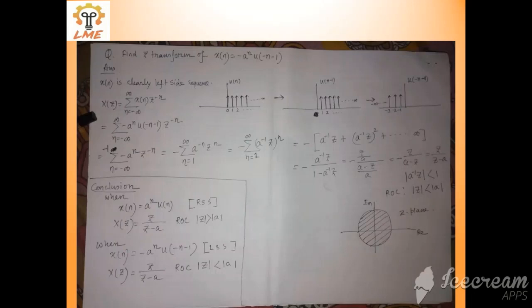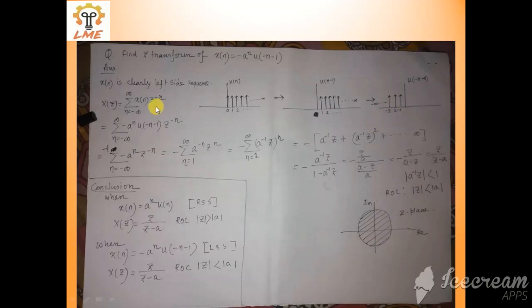In signal systems you have already read this, so I am not discussing it, but ultimately u of minus n minus 1 looks like this. So it is a left-sided sequence and it exists from minus 1 to minus infinity.